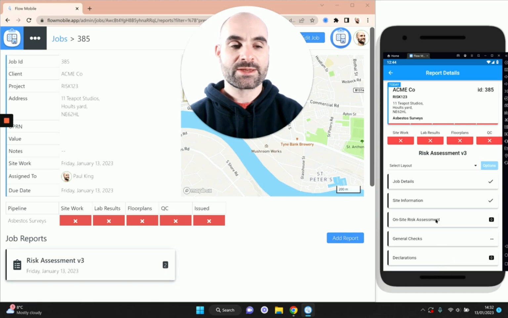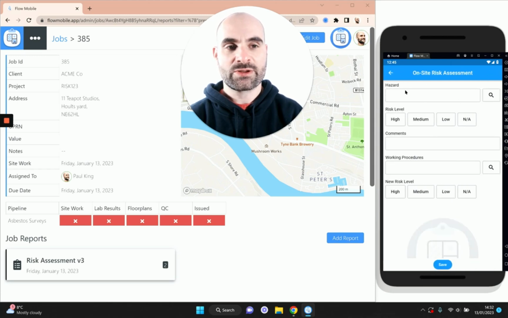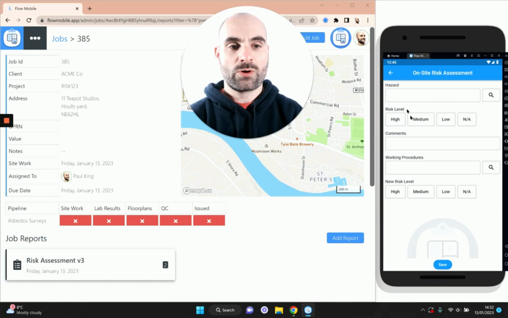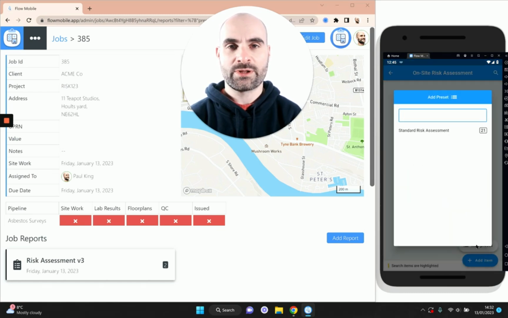The next thing to do is to pop into the on-site risk assessment section. This is really where the body of your risk assessment takes place. So we can either add risks individually using the add item button here and choose from one of these preset hazards, or alternatively you can use the add preset option, and this is going to pre-fill all of the sort of standard risks that you might encounter, and you can delete the ones that aren't relevant. So I'm going to do it this way because it's going to save us a little bit of time.